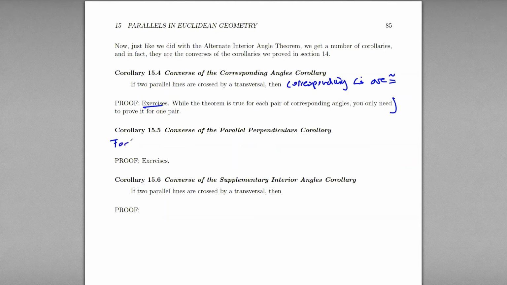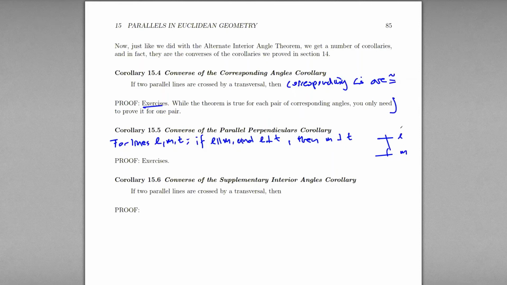So 3 lines, L, M, and T. If we have that L is parallel to M and that L is perpendicular to T, then we must have that M is also perpendicular to T. The parallel perpendiculars corollary said that if we have 2 lines that are both perpendicular to the same line, then L and M must be parallel to one another.